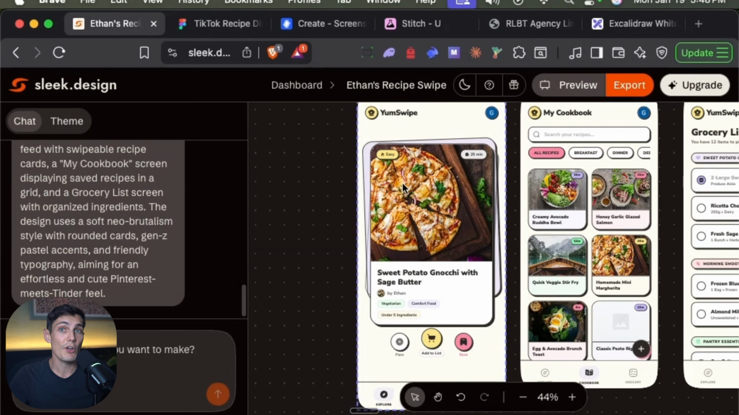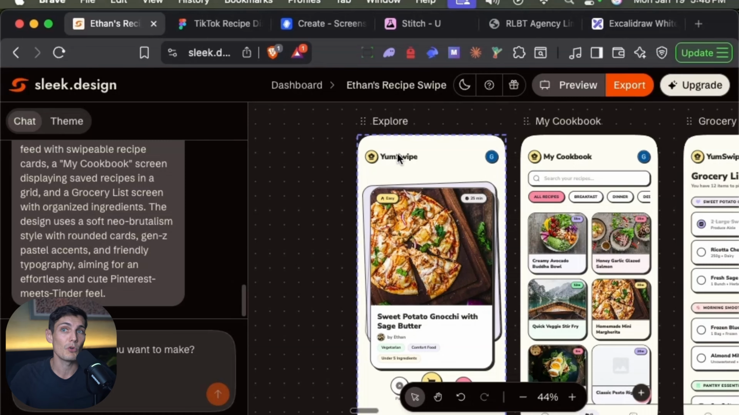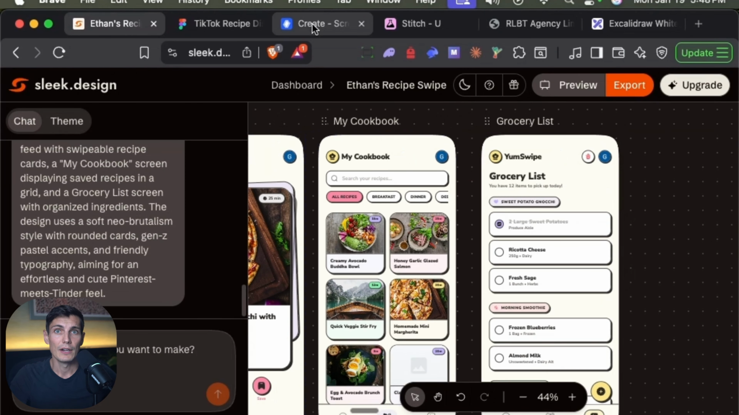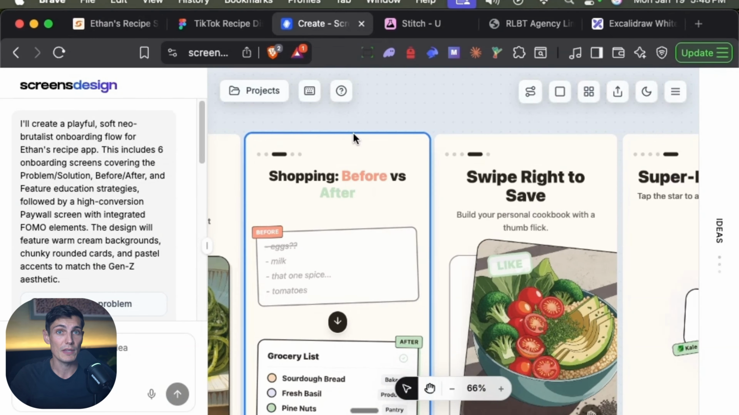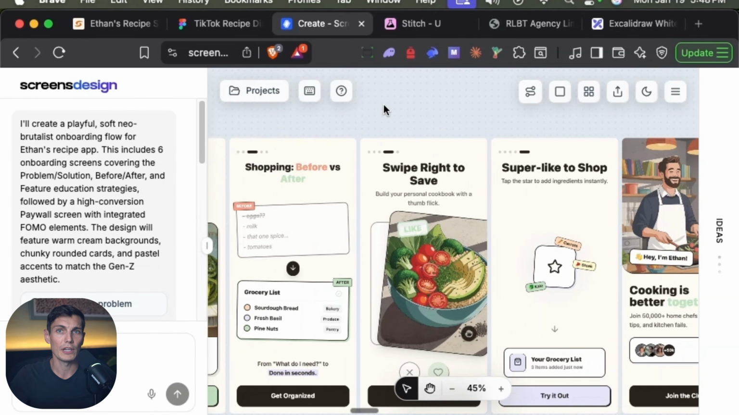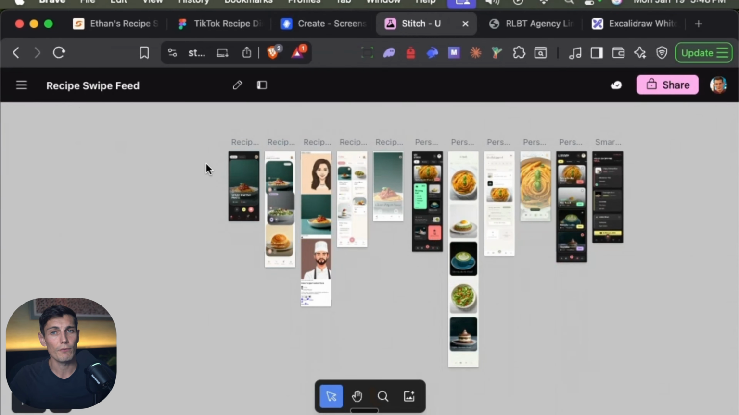Sleek Design is not bad. I think there are a few things that I would like to be better, but on the free version, I can be happy. Now, there's one that surprised me, which is Screen Design, because it gave me different screens for onboarding that were interesting. But the biggest winner is, of course, Stitch from Google.